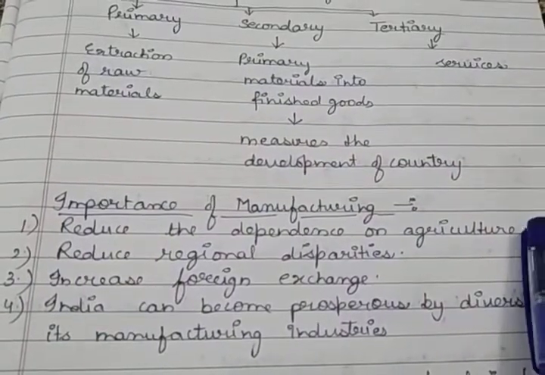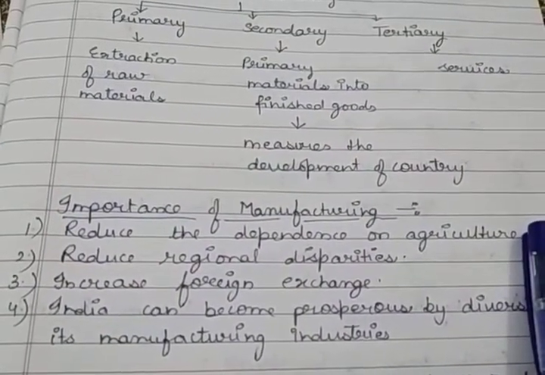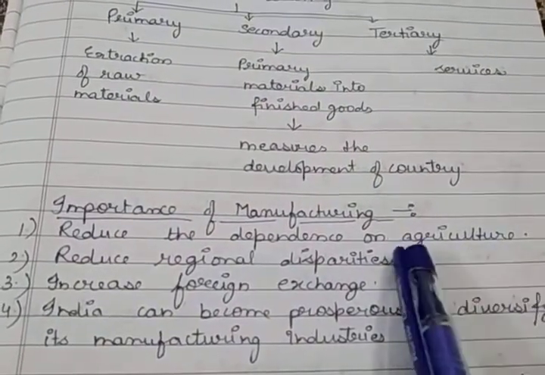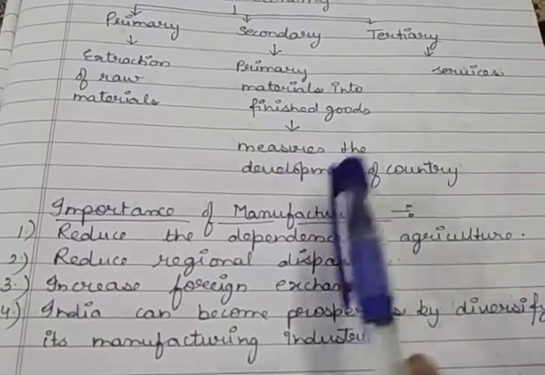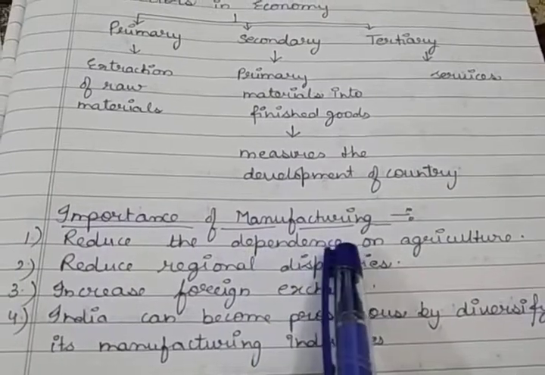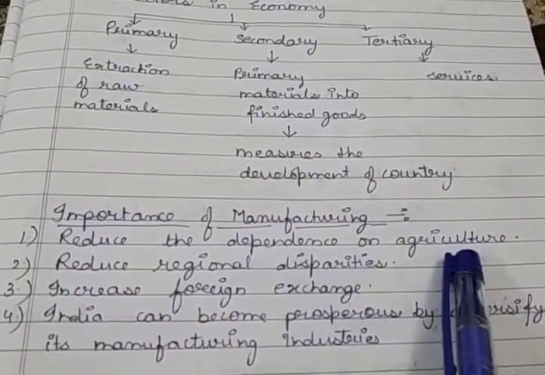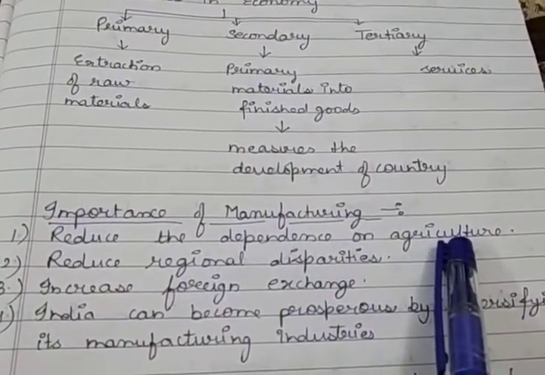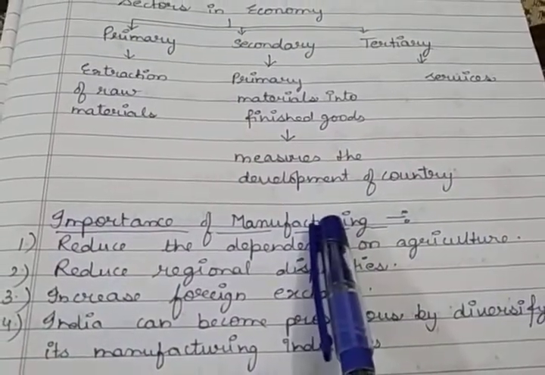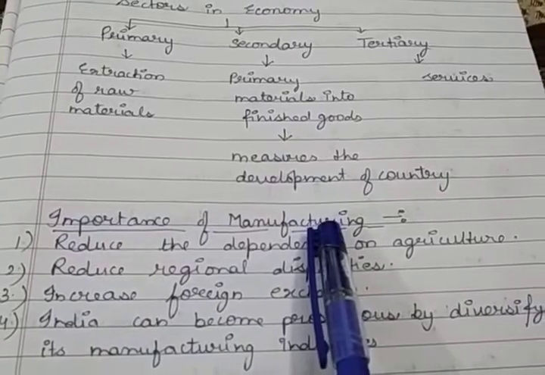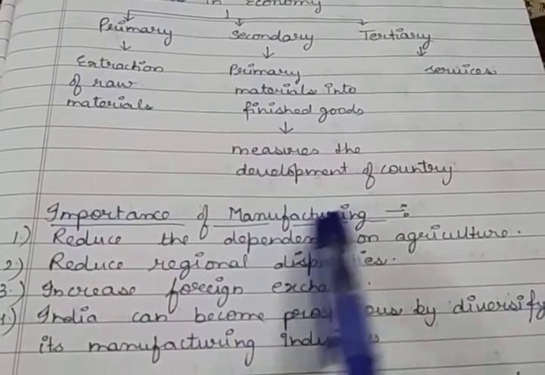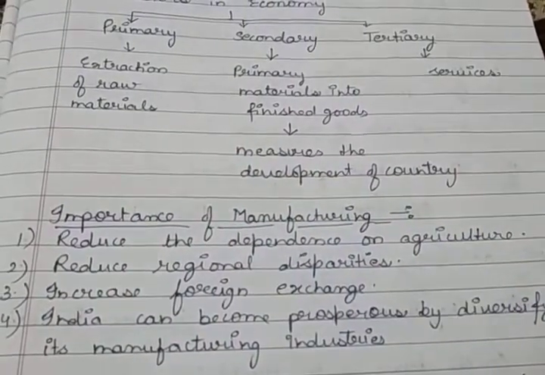So the employees whose contribution or per person productivity is nil in the agriculture sector can be shifted from agriculture to the secondary sector or the manufacturing sector. So the dependence for the livelihood on agriculture reduces, because now the workers are shifted from agriculture to the manufacturing sector, and they are getting an alternative source of income besides agriculture, and the dependency on agriculture is reduced.